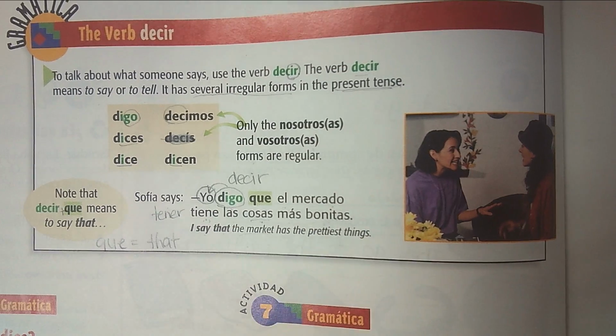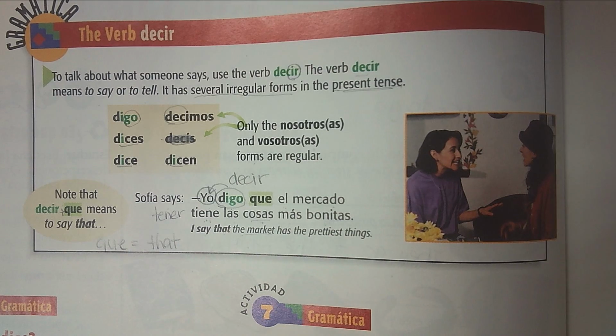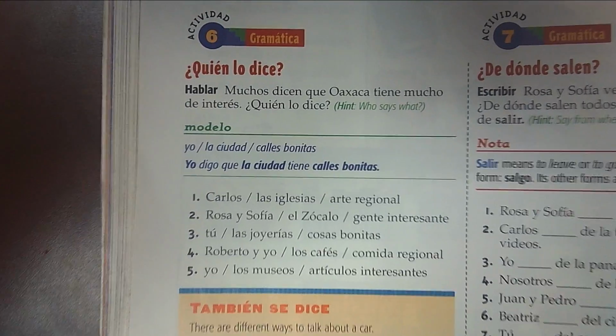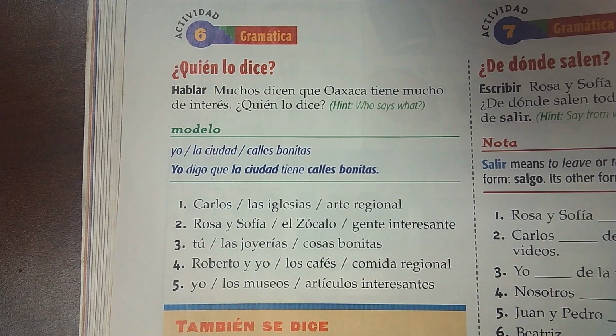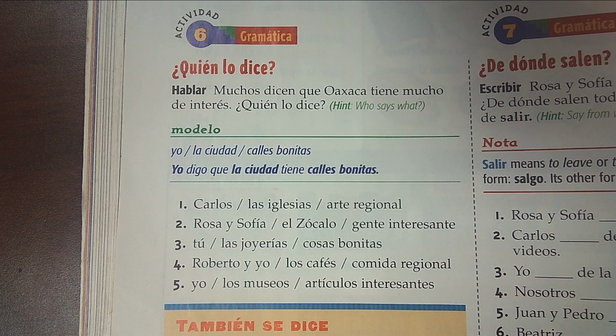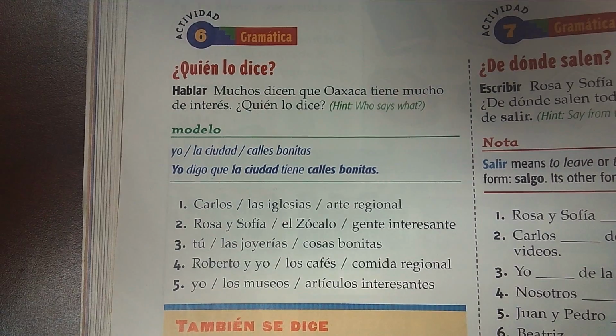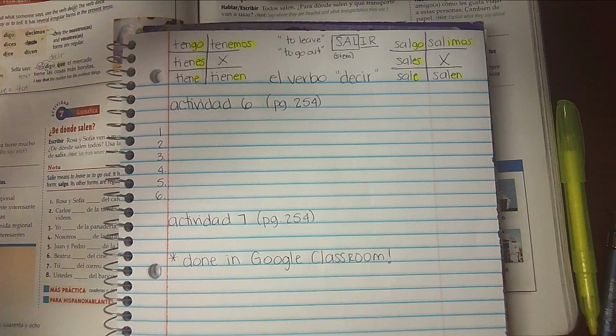So now let's do an example using kind of this format in which we'll be able to say what somebody says about something. Okay? So in that same page, muchachos, let's look at actividad 6. Activity 6. We're going to complete this in your notebooks. We're going to do activity 6 in your notebook, so have that handy. And then activity 7 on a Google Classroom document, which I'll explain in just a second. Okay? So, in activity 6, before we get to that, let me have you guys do the format in your notebook so you guys can follow along with me a little bit better.